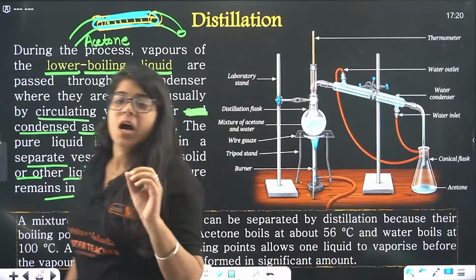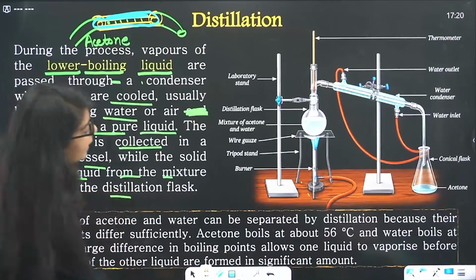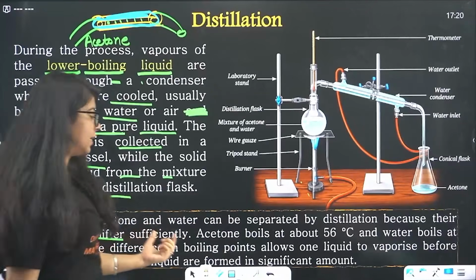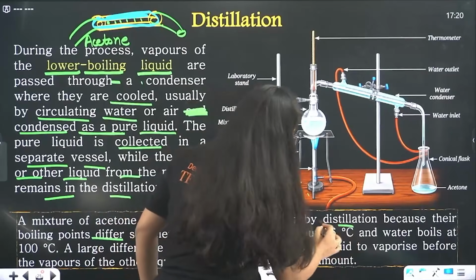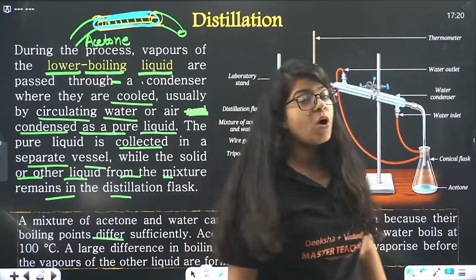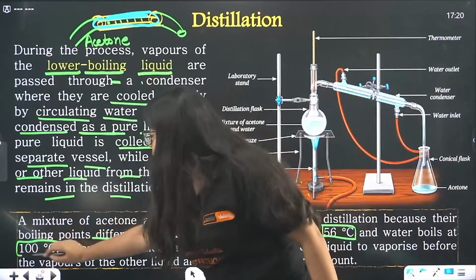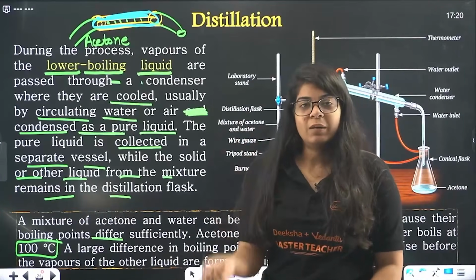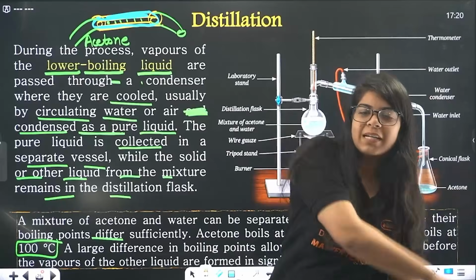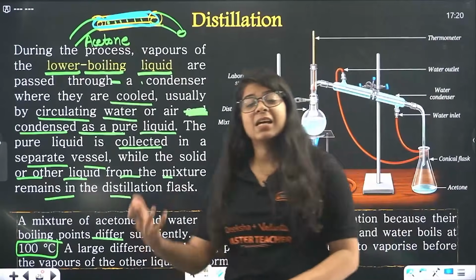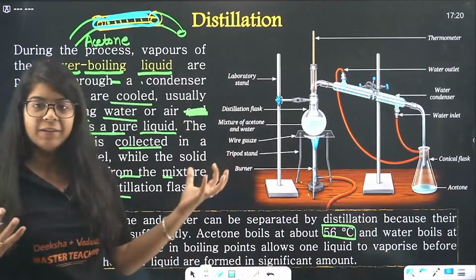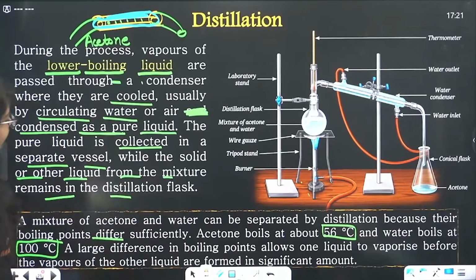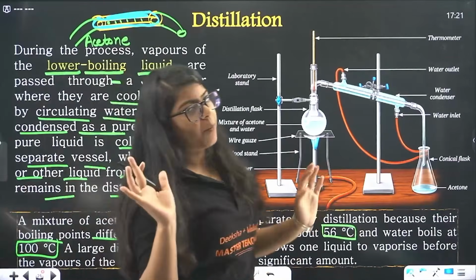Done? A mixture of acetone and water can be separated by distillation because the boiling points differ sufficiently. Acetone boils at about 56 degrees Celsius, whereas water boils at 100 degrees Celsius. So if I just keep my temperature at 60 degrees Celsius, water will not boil. Acetone will keep on boiling, we will collect it, pass it through water condenser, and collect it in another glass. Now we have water and acetone separately. Done? Okay. It allows one liquid to vaporize before the other. The liquids are formed in significant amount.